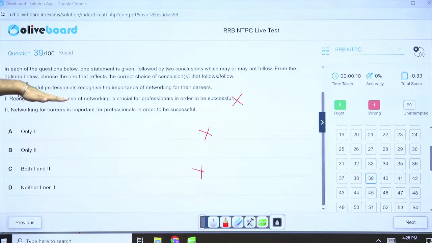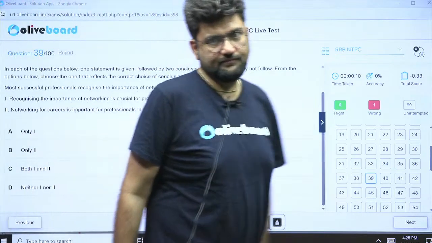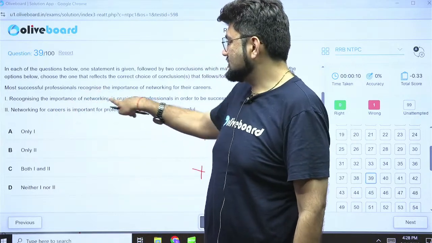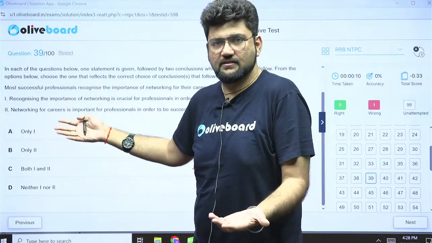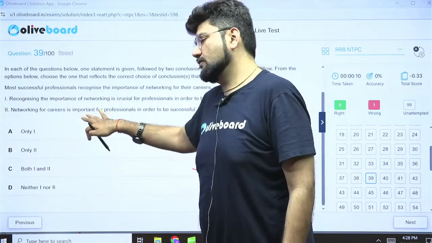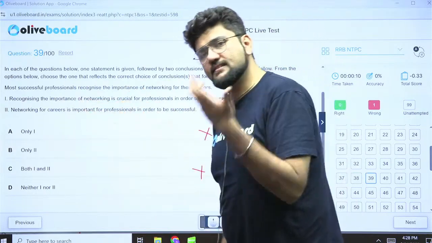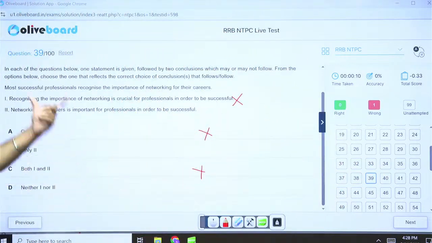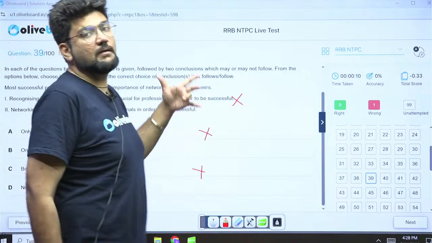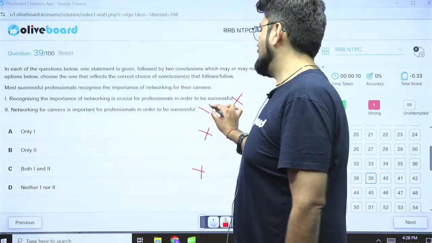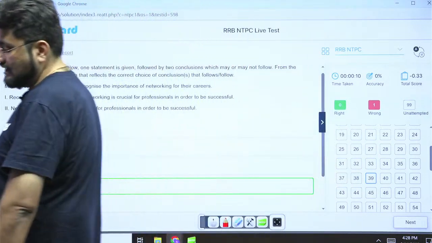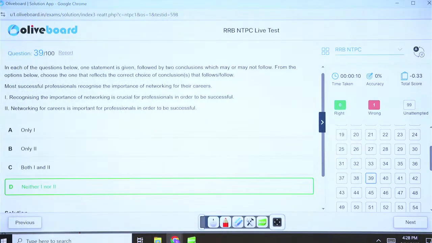Networking for careers is important for professionals in order to be successful. Now this is also a generic conclusion. This is just rewriting the first conclusion in different language. Rather than saying crucial, they have used the word important. One and the same thing again. It is saying that networking is important for successful people. That cannot be derived from my statement. That may be true in real life, but it cannot be derived from my statement. This is not the correct conclusion. Hence, neither 1 nor 2 will be the correct answer here. These questions are tricky, I understand, I am with you, but that's how you need to decipher the questions and move ahead, right?